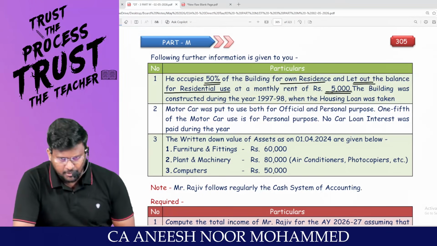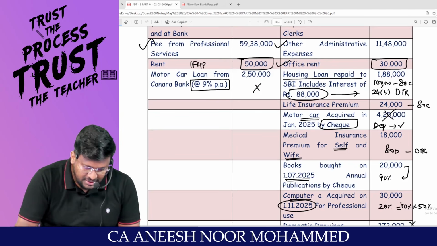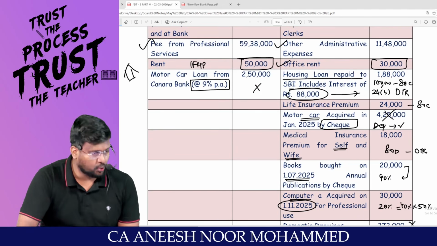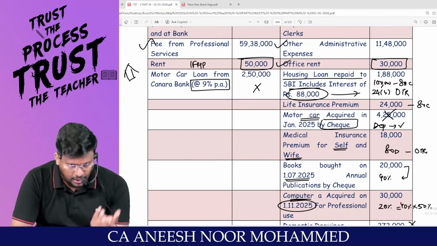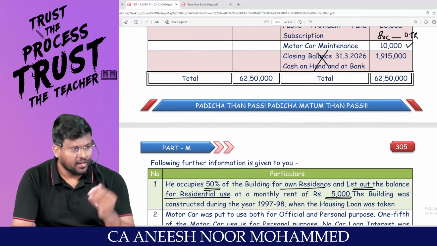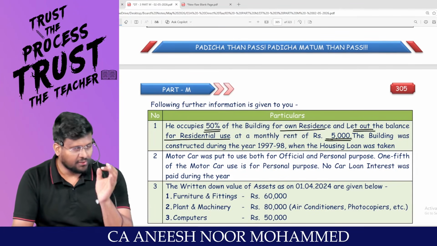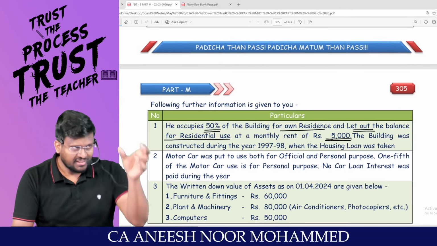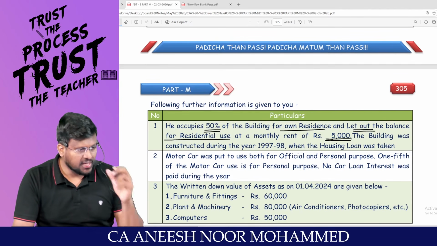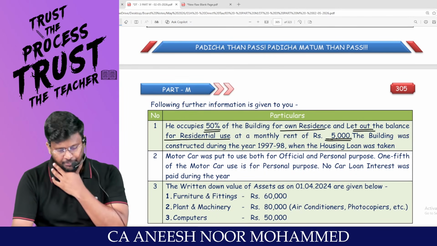That means, my dear lovable students, they are talking about this building which you have let out. In that building, 50% is self-occupied and the remaining 50% is let out. If you are travelling through the optional tax regime, you can claim that 50% as deduction under 24B.